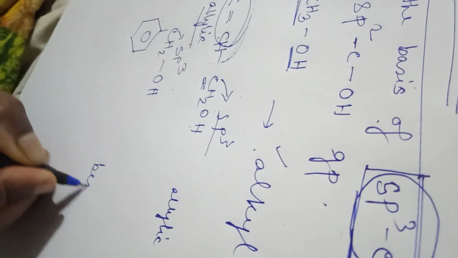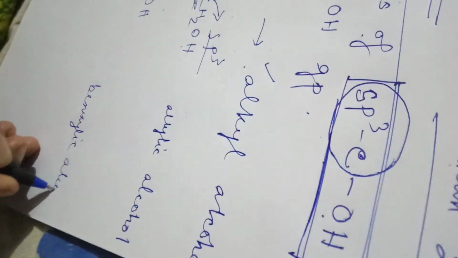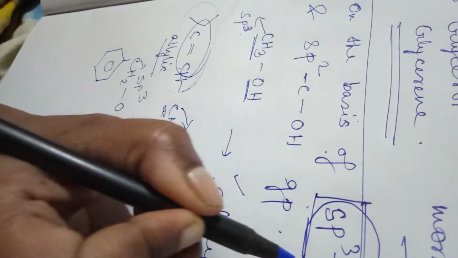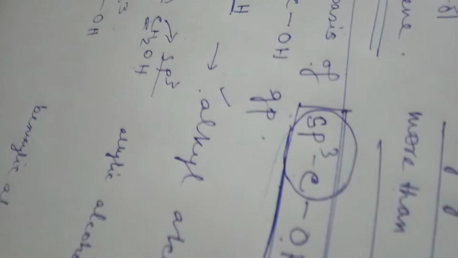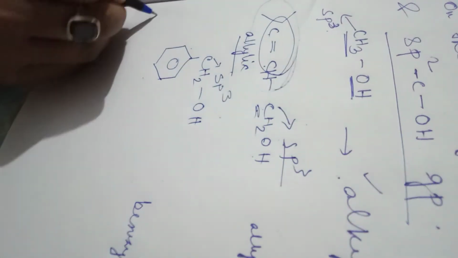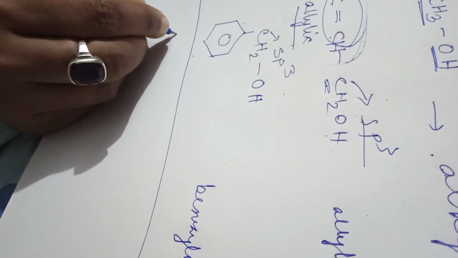So benzylic alcohol is also one of the examples of sp3 C-OH containing compounds.